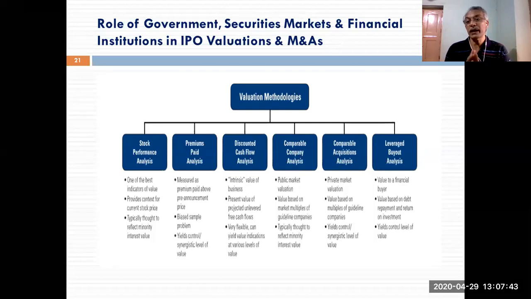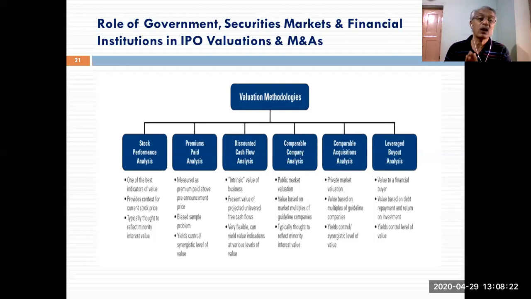For example, if the target company's shares are being traded at, let's say, 50 rupees per share, and so many paid up shares are there. Number of paid up shares into the current market price would be the exchange ratio or the purchase consideration that is expected to be paid by the acquirer to the target company. That's how the acquiring company will be fixing the value to be paid for the acquisition or takeover or the purchase of the identified target company.